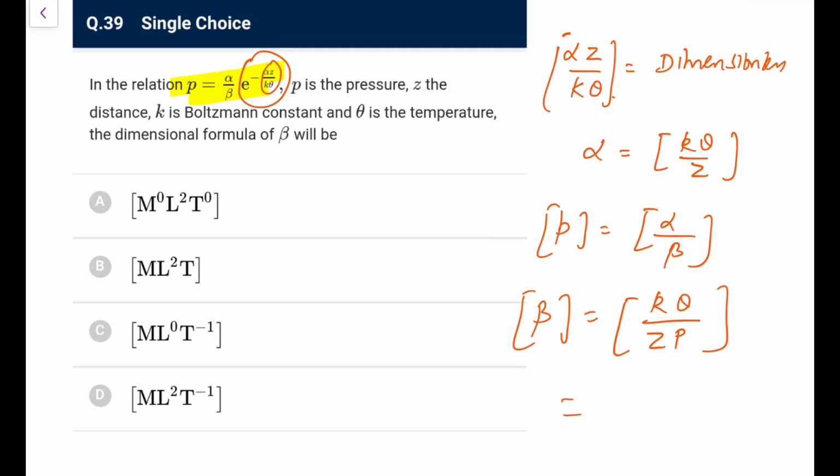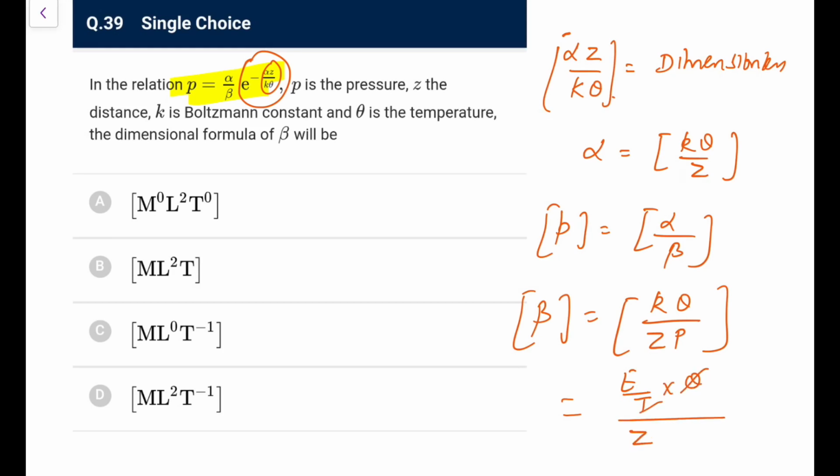Now this is really interesting for you. K is the Boltzmann constant, so I can directly say the Boltzmann constant is R upon Na. R you had as joule per mole per Kelvin, and the mole will go, so it will be joule per Kelvin. That is the unit, so better use that. Joule per Kelvin means energy upon temperature, and theta is also temperature, so this goes.